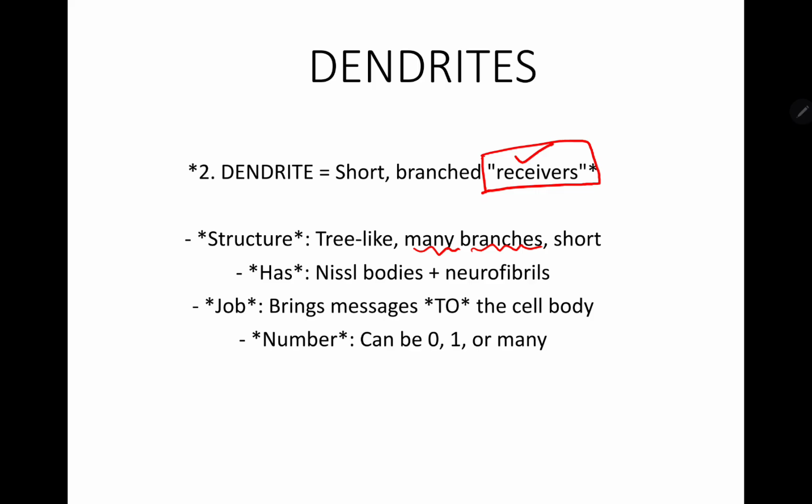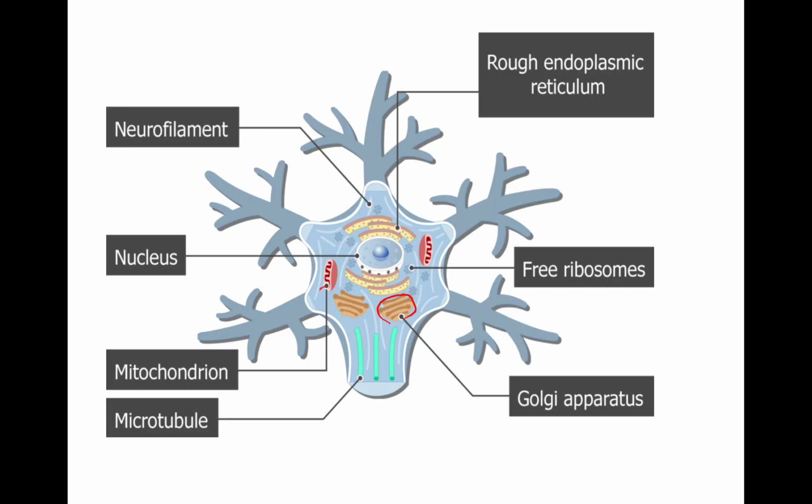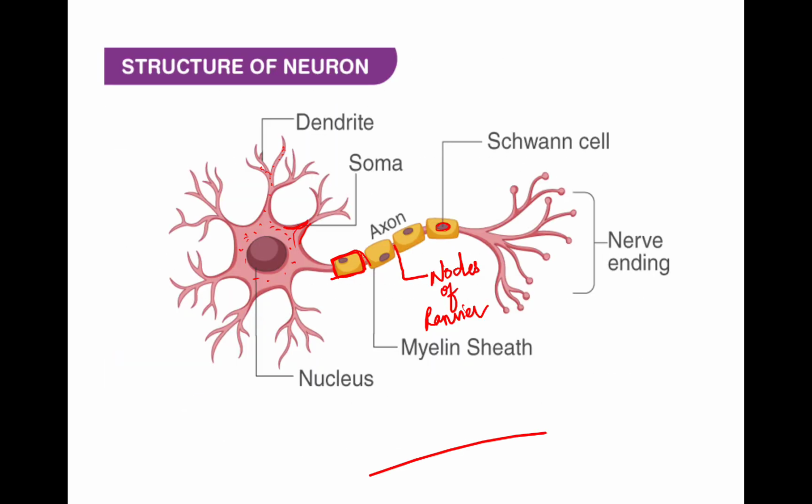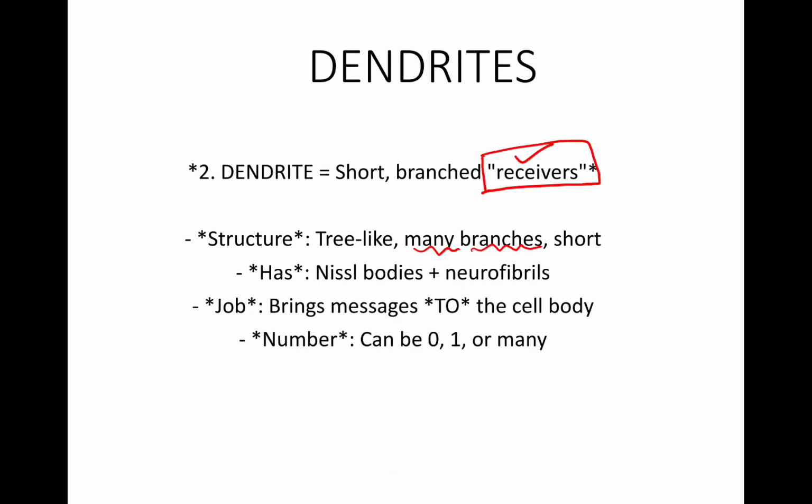And what do they contain? Dendrites contain Nissl bodies and neurofibrils. That is what we saw here also, right? Soma and dendrites contain Nissl bodies and neurofibrils.